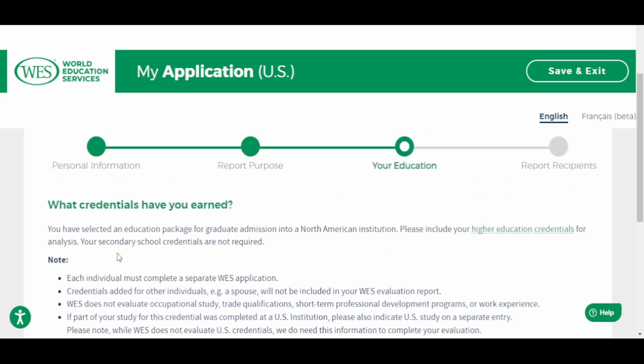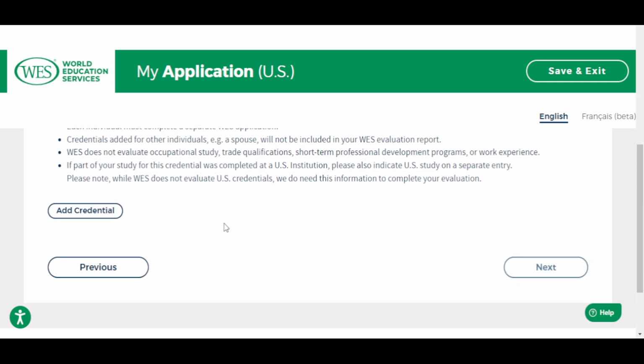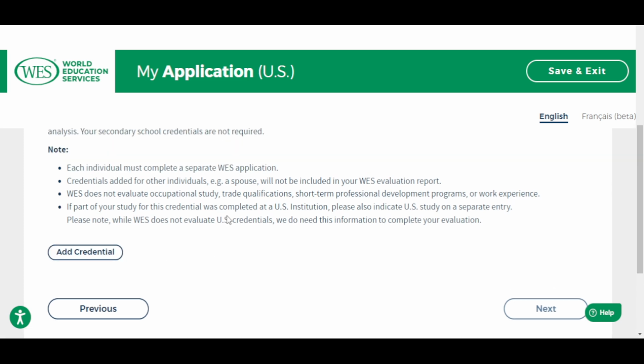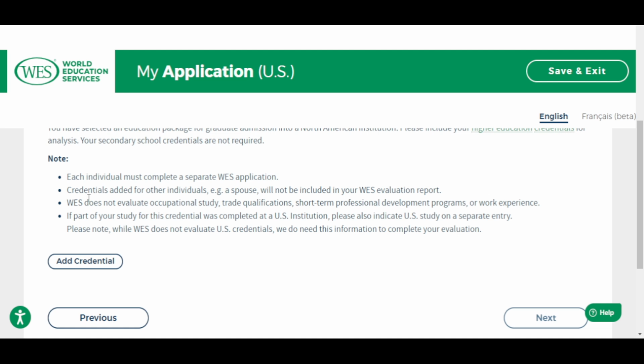We are now here where it says what credentials have you earned. This is where you will upload your certificate. Please note, read all these things. Each individual must complete a separate WES application. Credentials added for other individuals, like a spouse, will not be included in your evaluation. WES does not evaluate occupational study, trade qualification, or short-term professional courses. They don't even evaluate work experience. That's for your CV. They only do long-term, full-time studies.